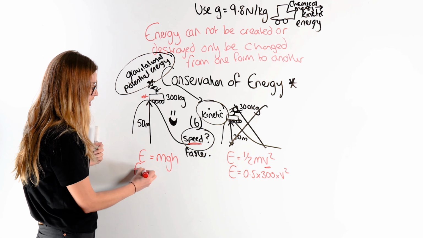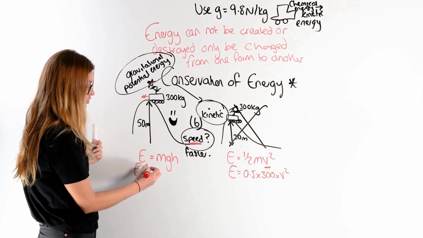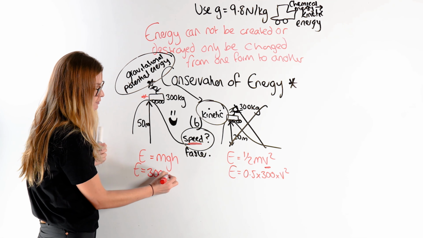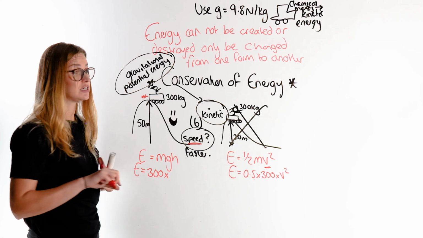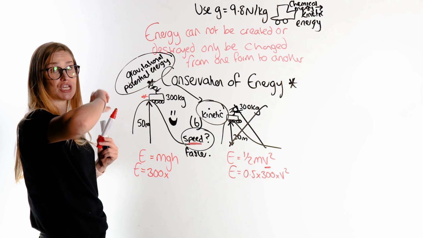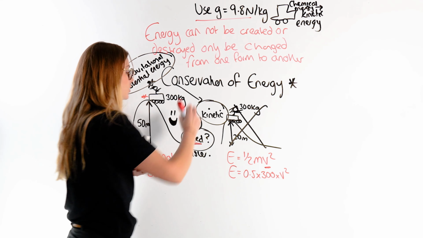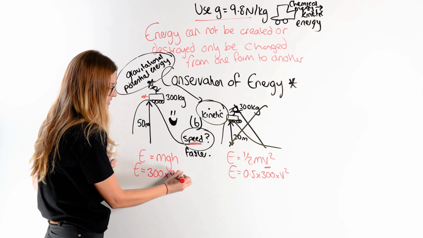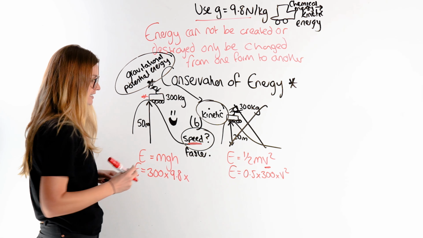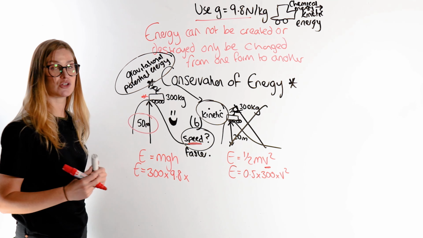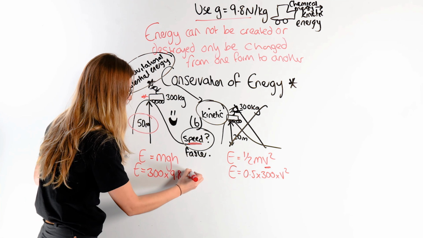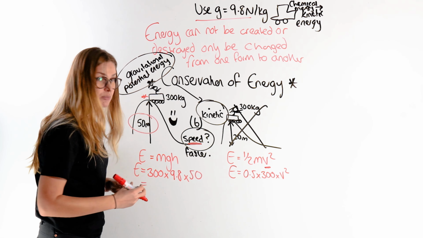So gravitational potential energy is my mass, which was 300 kilograms, times g. And it says somewhere on your page what to use for g. We're going to use g as 9.8 times the height. So what is the height of this roller coaster? Heights or distances in physics are measured in meters. So that's my 50. So all we do now is plug those numbers into our calculator.